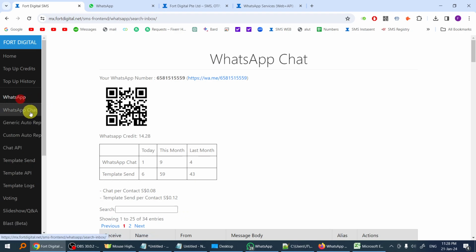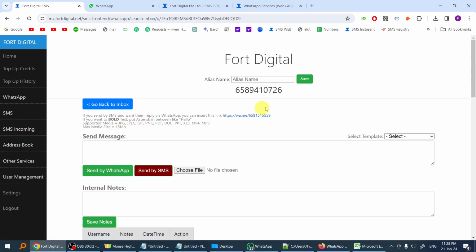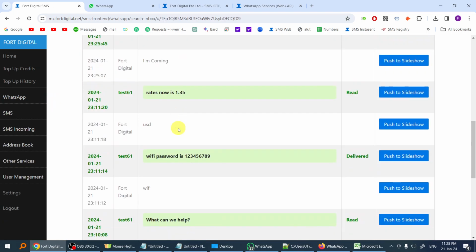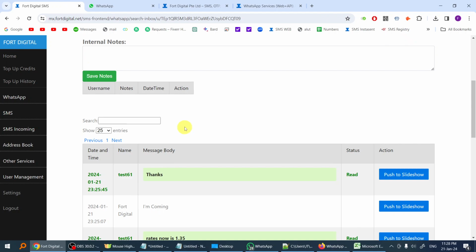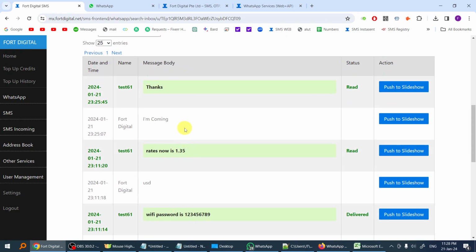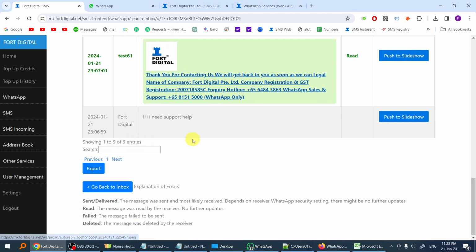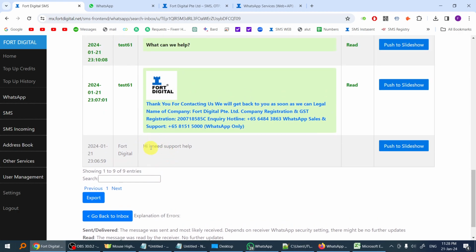Now let's talk about how it charges. The good news is for the chat, you will be charged only one time for the whole conversation for the whole day. At the time this video was made, it costs only X cents Singapore for the whole conversation. For example, when the first message comes in, you'll be charged X cents.